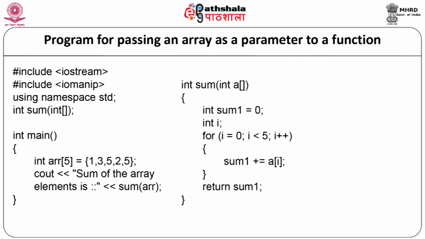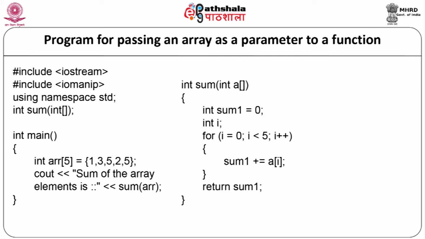cout << "Sum of the array element is" << sum(ar). Here the function is called and our main function will end. Now, we will define our sum function as int sum(int a[]). Int sum1 = 0, which is a local variable, int i.